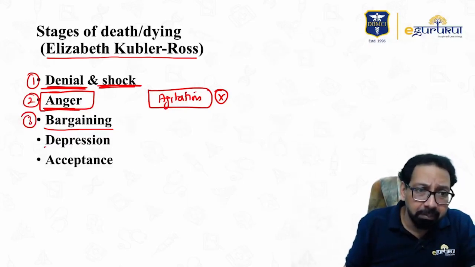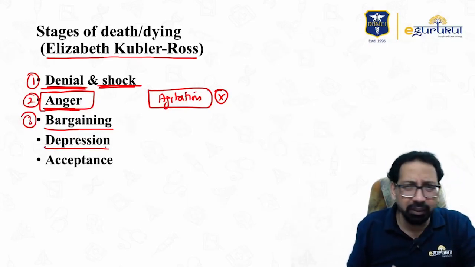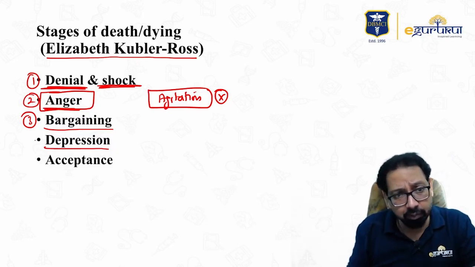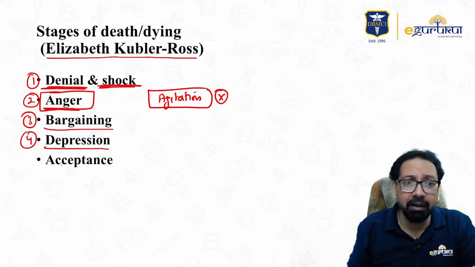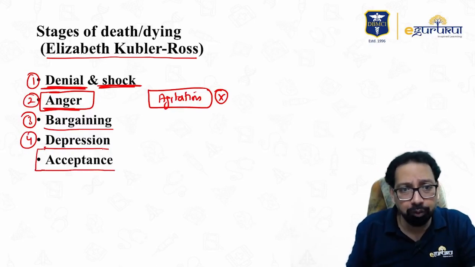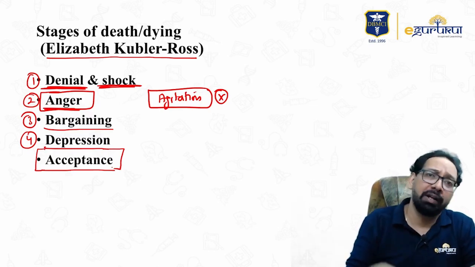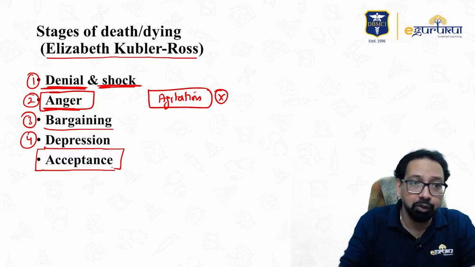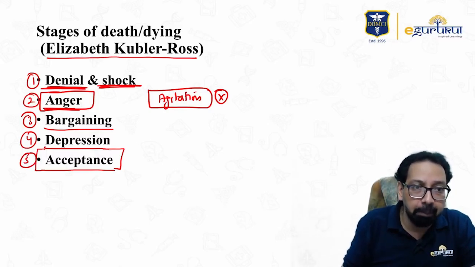Then depression. When he would come to know that there is no benefit of this bargaining, he would go into depression. And ultimately he will accept. Okay, now yes, I am going to die. Now the time, whatever I am having, I should enjoy that time. That is acceptance. So the mnemonic is DABDA.